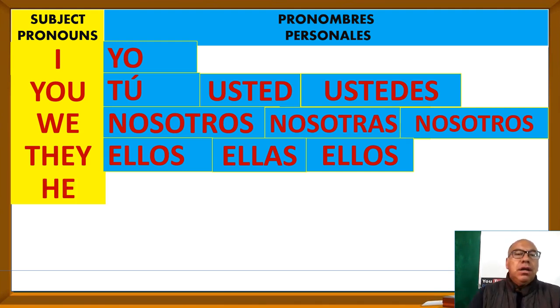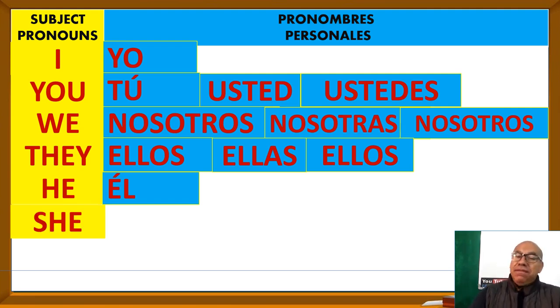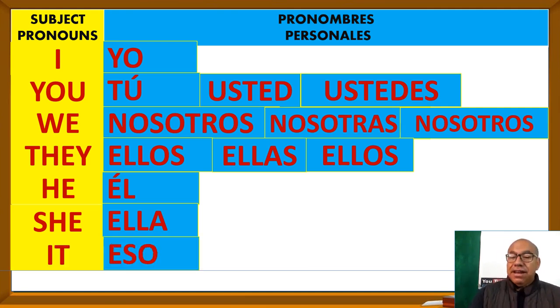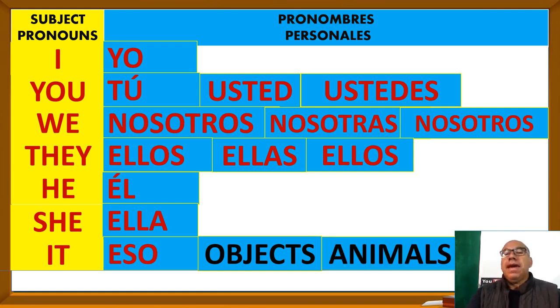Let's go on. He in Spanish is él, and that's it. It's a piece of cake, right? Then we have she, which in Spanish is ella, and that's it. There's no problem. And the last one, it. It in Spanish is eso, and that's all. Remember that eso, as in English, is used when we refer to objects or animals.